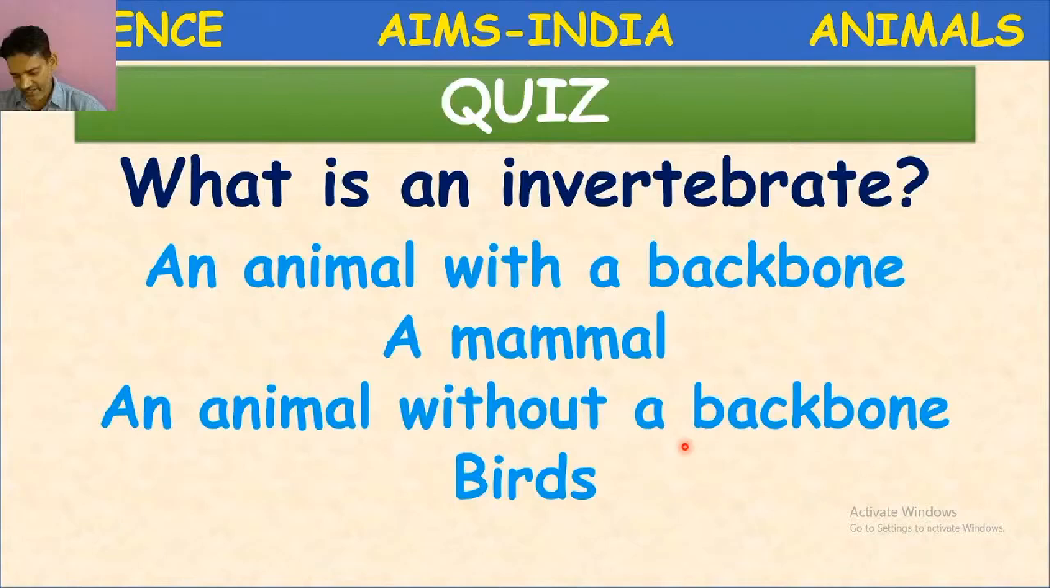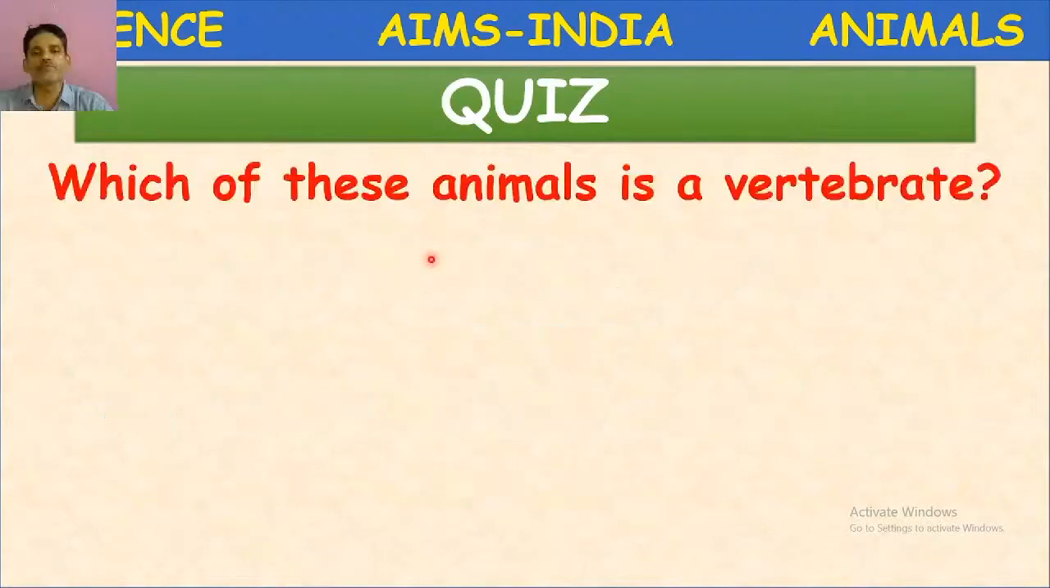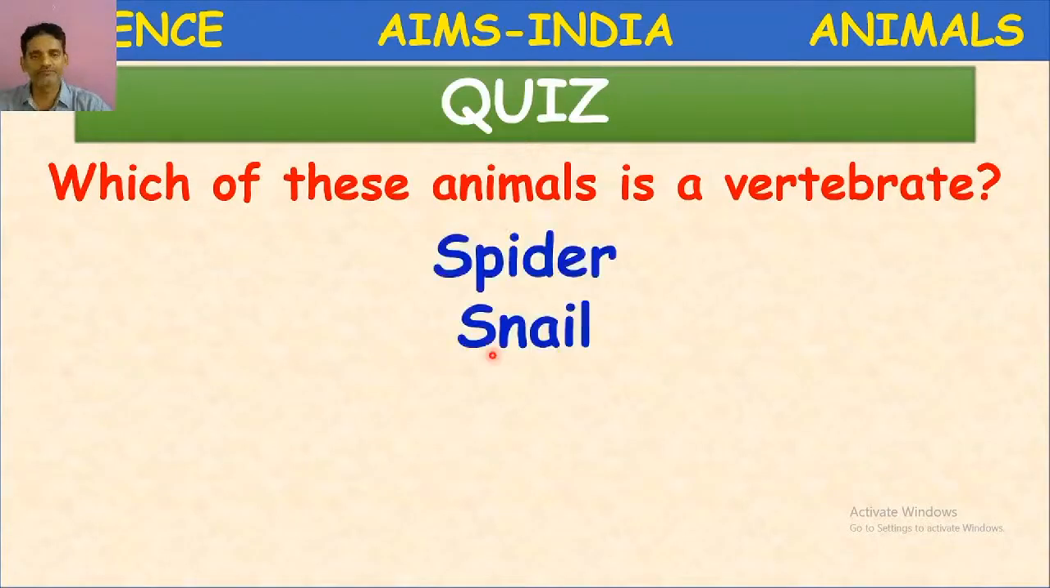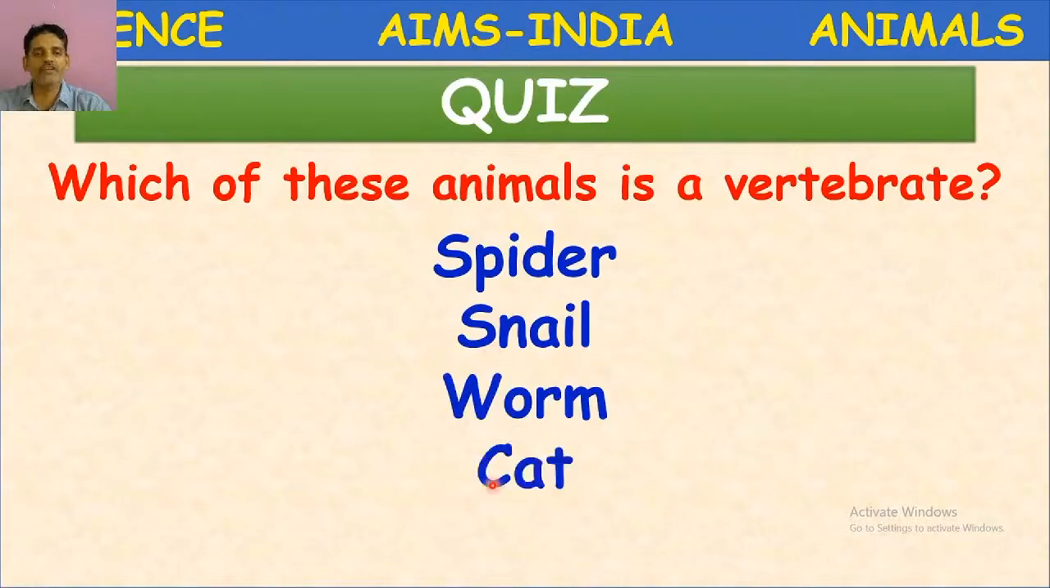Next question. Which of these animals is a vertebrate? Spider, snail, worm, cat. Come on. Which of these is a vertebrate? Yes. Cat. Cat is a vertebrate. Spider, snail and worm are all invertebrates. Why is cat a vertebrate? Because it possesses a backbone, vertebral column.